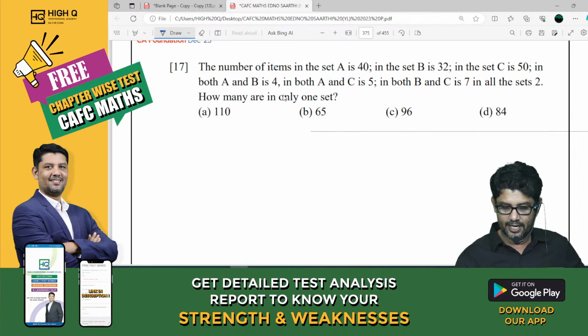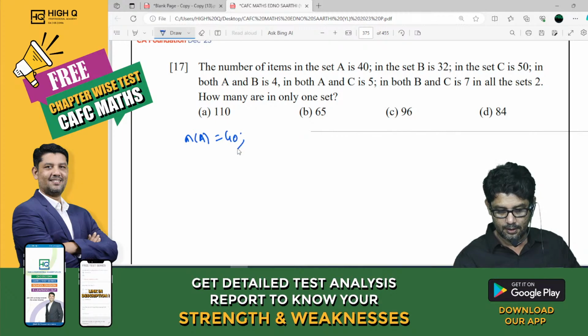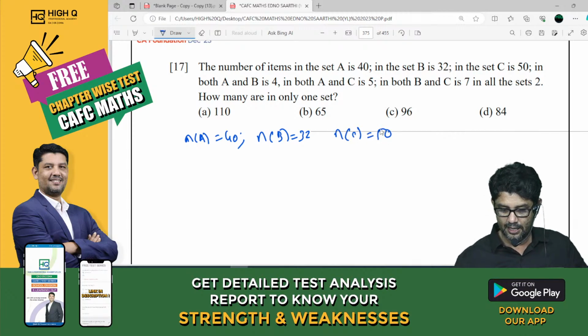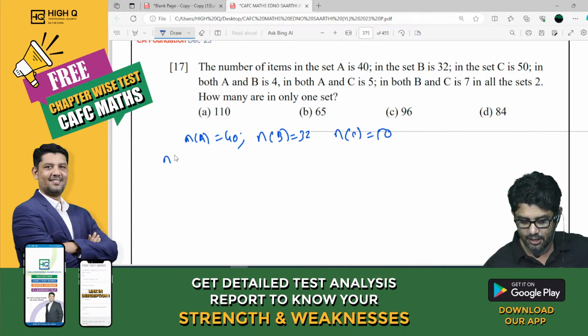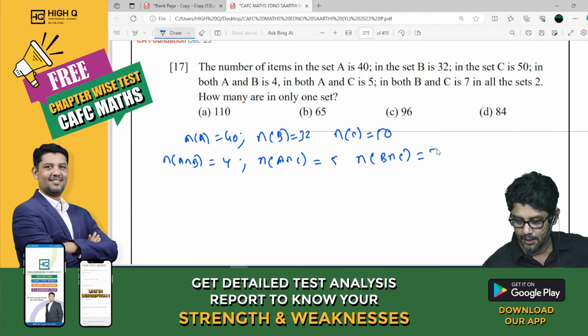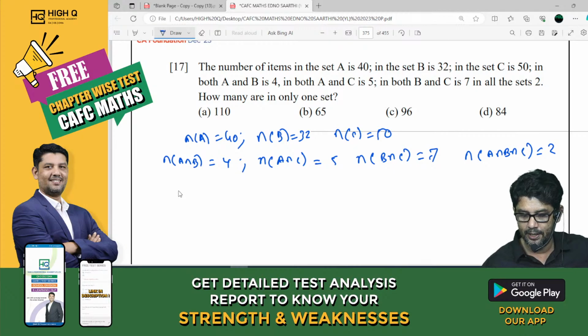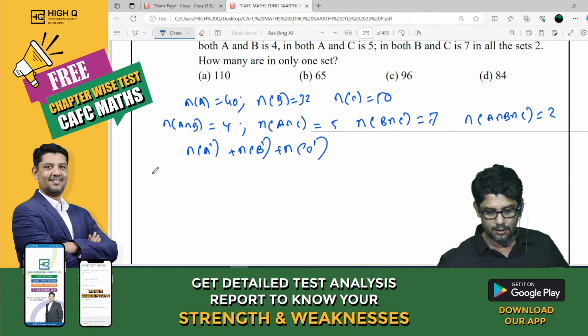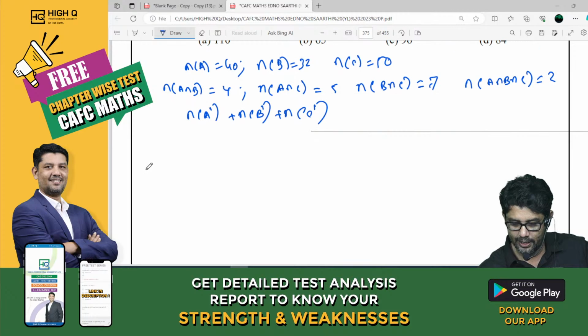The number of items in set A, that is n of A, 40, n of B, 32, n of C, 50, I think. N of A intersection B, 4, n of B intersection C, 7, n of A intersection C, 5, n of A intersection B intersection C, 2. The question is what? How many are in only one set? They ask you to find out n of A dash plus n of B dash plus n of C dash. I'll tell you the best method.